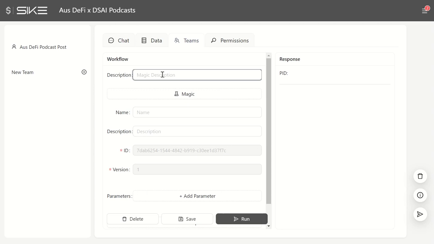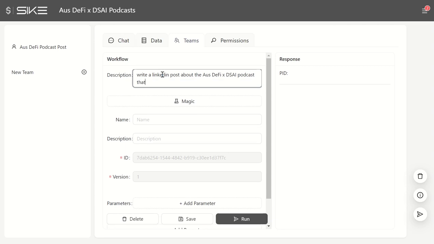Now, we could put together the prompts ourselves in terms of what's going on here. We could just go further down and add this, but what we'll do is I'll just show you that we'll get it to write a LinkedIn post about, in this case, one of the AusDefi podcasts. We're not going to specify which one because we want to make this a bit of a template. I want to get it to talk about, in this case, key themes. So that's really important for this.